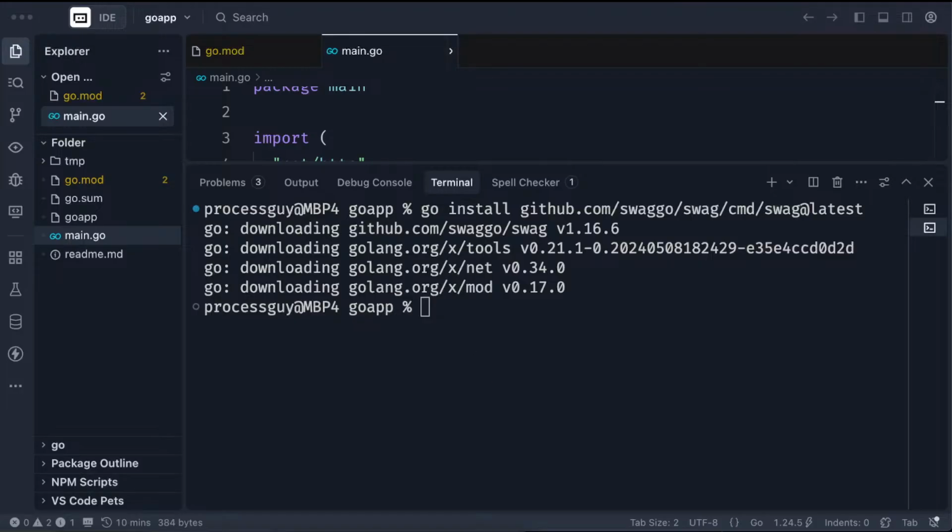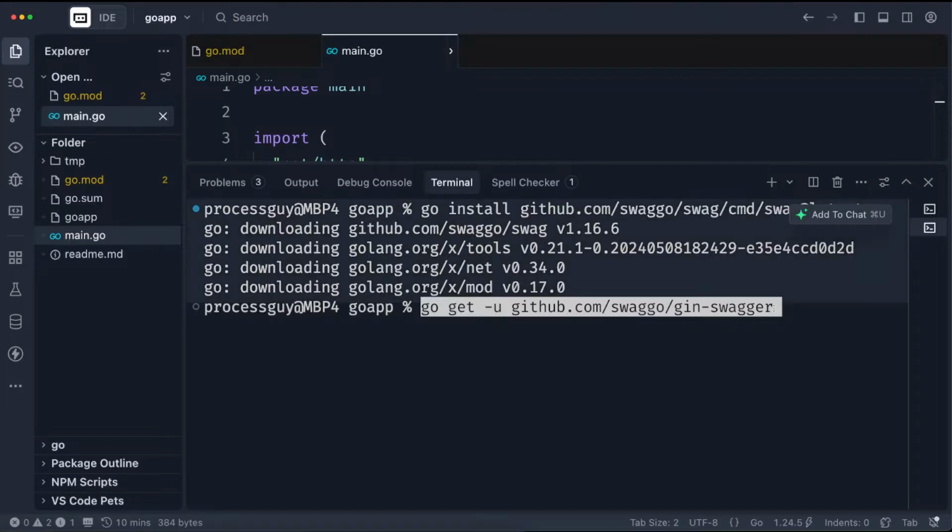So we have two more things to do. We need to go get swaggo gin-swagger, because we're using it for Gin. There are versions for other backend applications or web frameworks as well. We have several frameworks out there, guys, so this one is for this particular framework, and there are others for other frameworks.